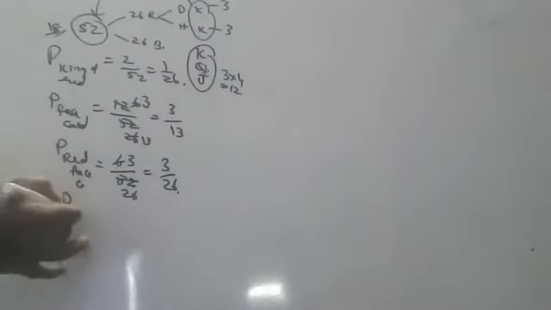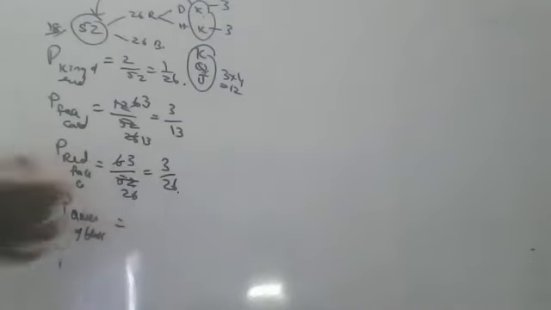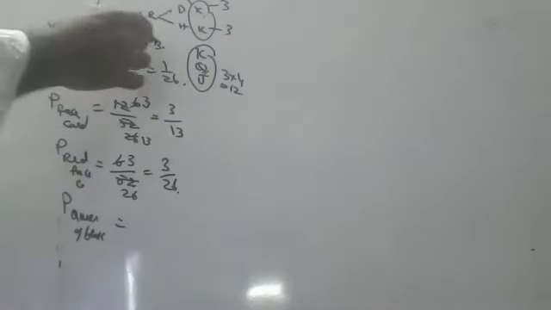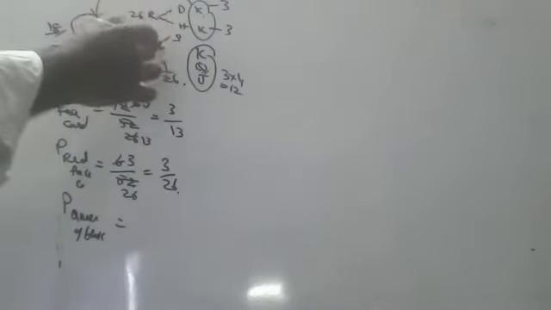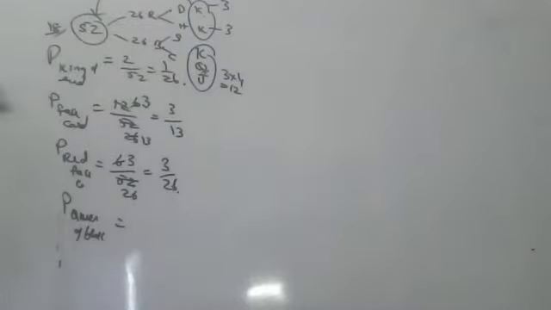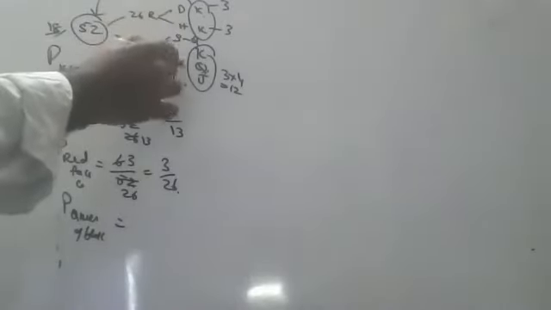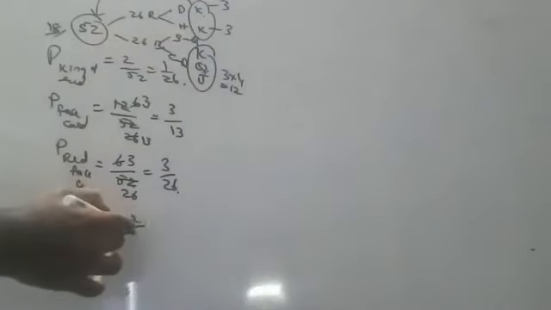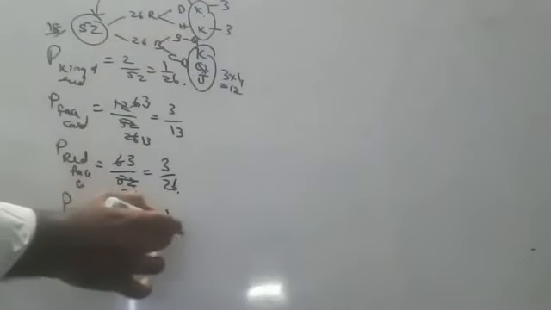Next, Megastri, Queen of Black. By 52, sir. By 26. Black means spades and clubs. Here one queen, here one queen. 2 by 52, that is 1 by 26.